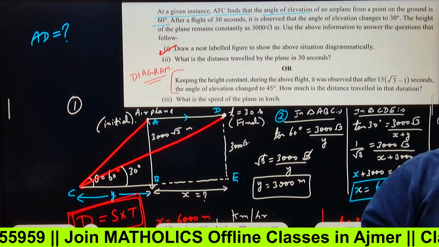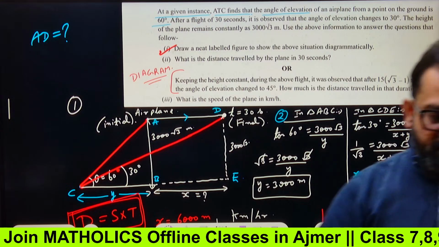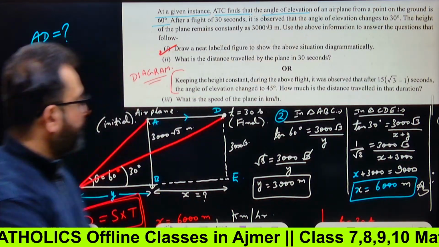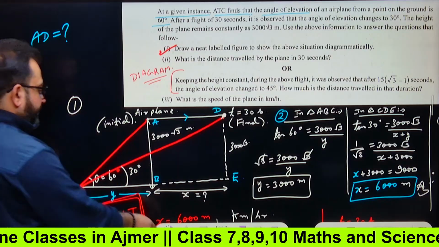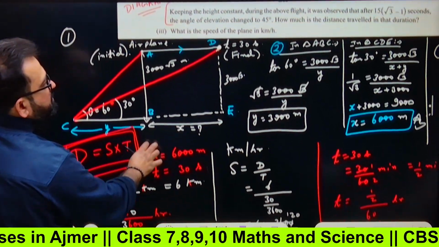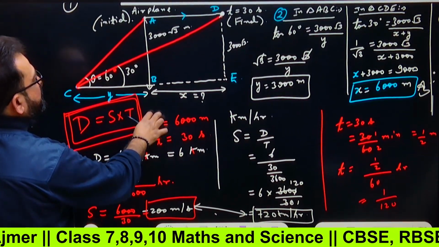Sorted. Now, how to find AD? We know that we have got two triangles, right? Two triangles are there. So let's move it somewhat like this.